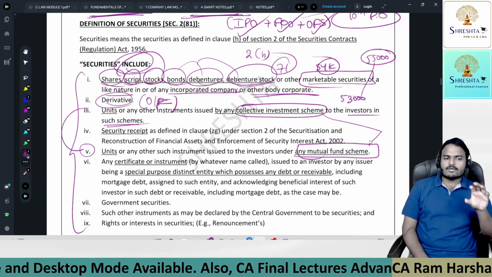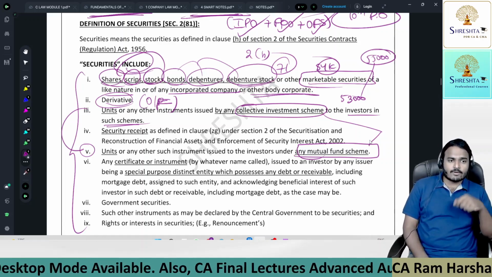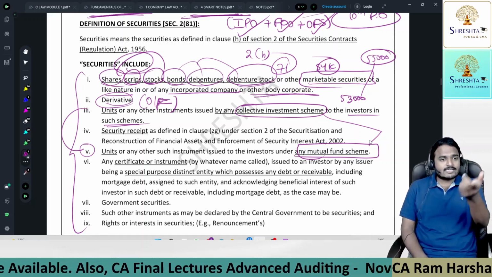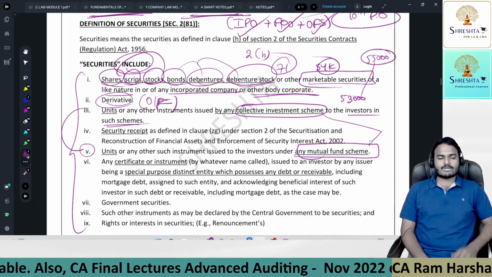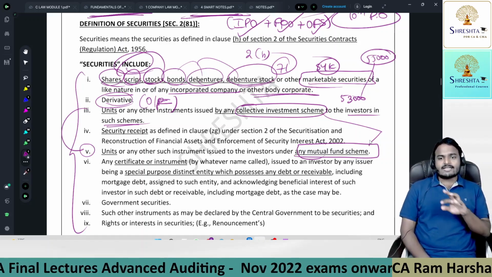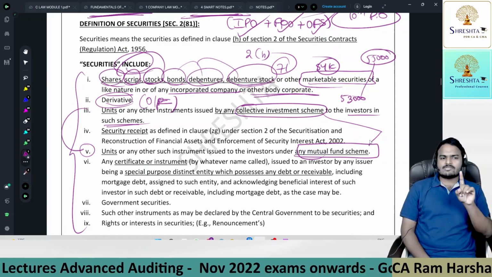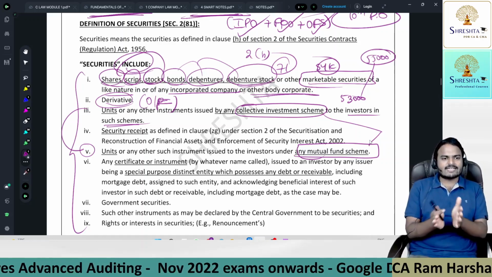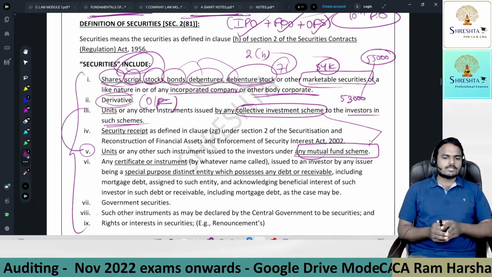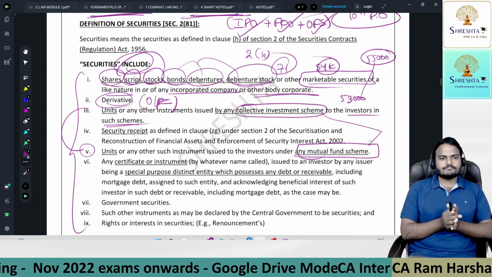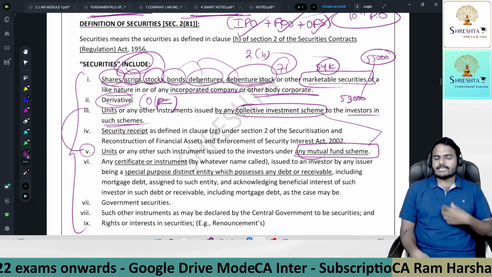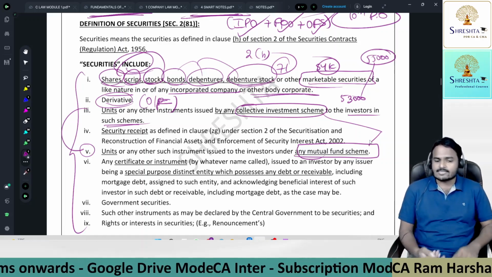Now, if Aditya Birla company is inviting offers from the public to subscribe to their units, not shares, not at all. If a company is offering shares, it comes under the first point. But I'm telling you, it is inviting offers from the public for subscription of units. And coming to the collective investment scheme, here the purpose is only one asset, real estate. Let us invest in real estate, or food business or pharma business. So now we are going to start a pharma company. For that, investment is required. Suppose Dr. Reddy Laboratories is offering equity shares. It comes under the first point.